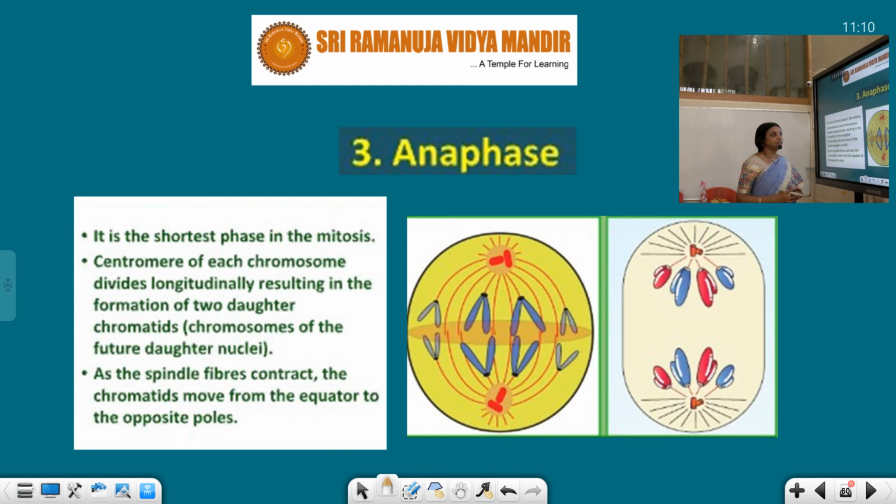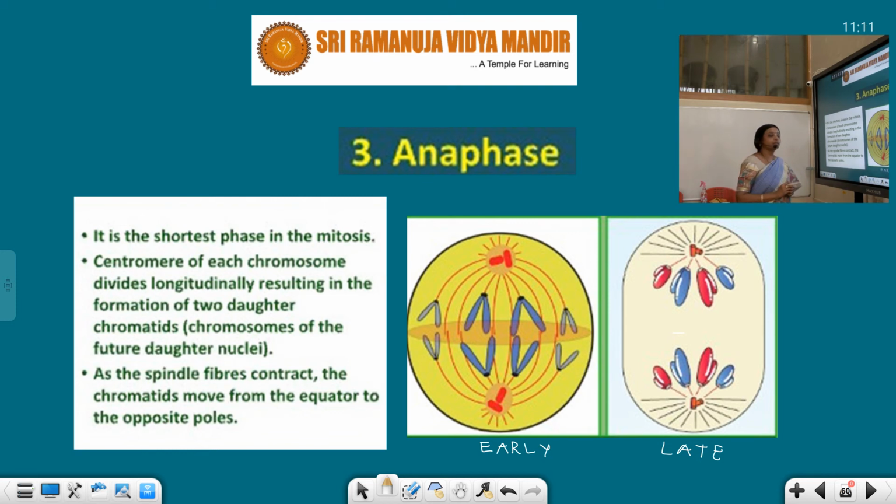In the anaphase stage, the spindle fibers start pulling the chromosomes towards the poles. Here you can observe, if we consider this early anaphase, and this late anaphase, that the spindle fibers have started pulling. So the chromosomes are separated. Here the sister chromatids are separated, and some are reaching this pole, and some are reaching that pole. In the late anaphase, they have completely reached this pole, and that one went to that pole.